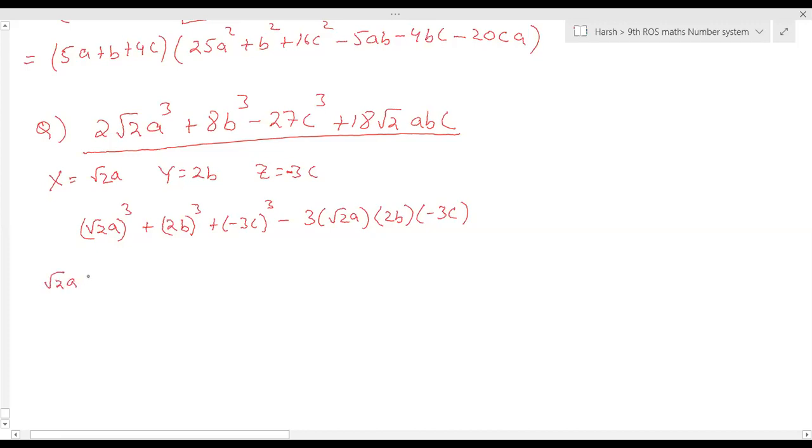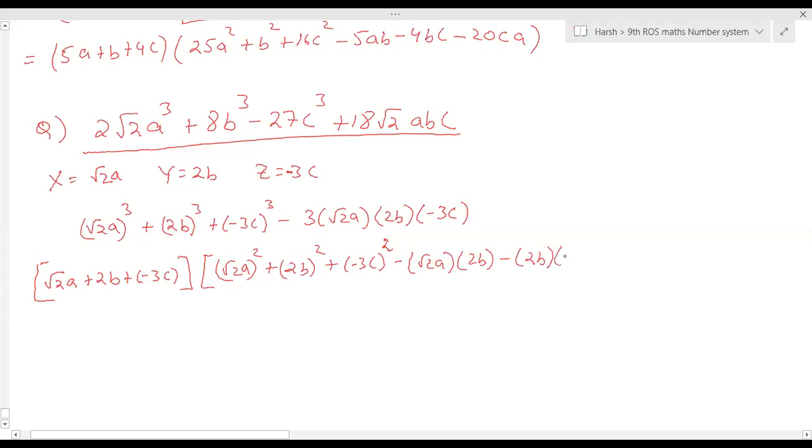So now we can write it in the form of x plus y plus z into x square plus y square plus z square minus xy minus yz minus zx. So 2 root 2a square can be written as 2a square, minus under root 2a into 2b, minus 2b into minus 3c, minus minus 3c into under root 2a.